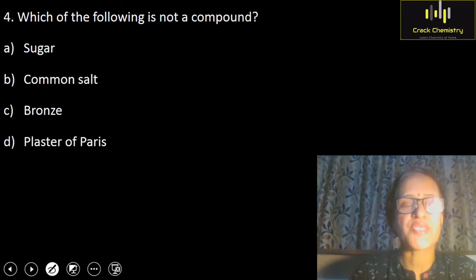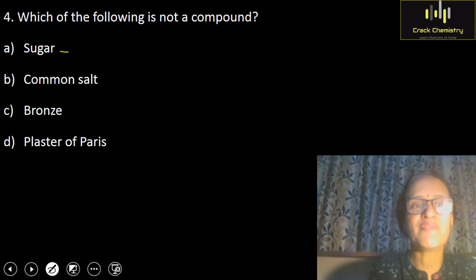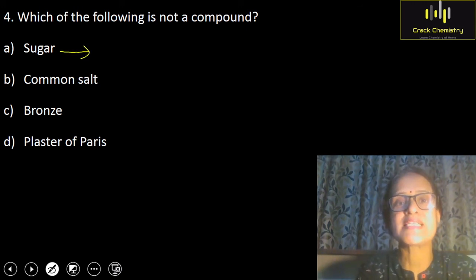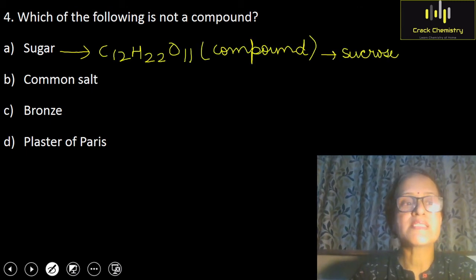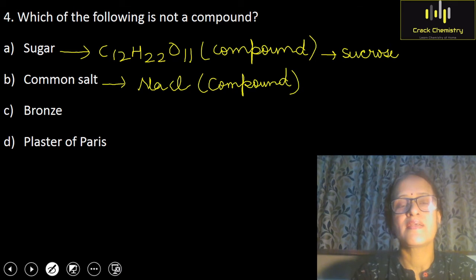Now consider the next question. Next question is which of the following is not a compound? So first option is sugar. In the previous question we have discussed that sugar is a compound. Its formula is C12H22O11, which is also called sucrose, and sugar we use in a kitchen. Now consider the option B. Option B is common salt. Common salt is also a very important component of kitchens. Its formula is NaCl, and NaCl is also a compound. Chemical name of NaCl is sodium chloride.